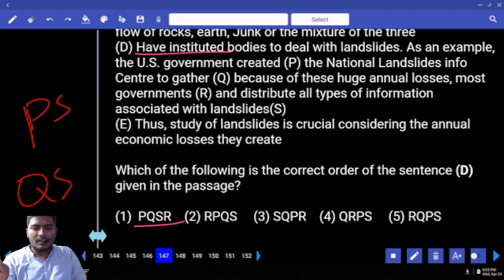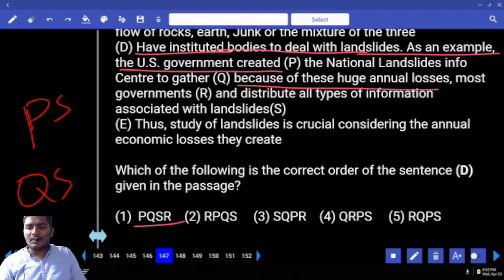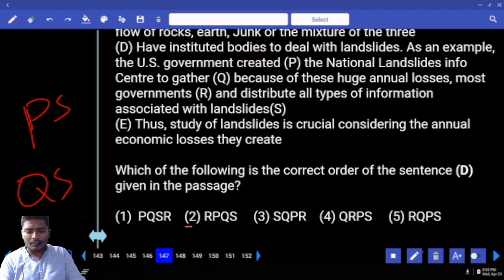PQSR. Okay, starting with this. Have instituted bodies to deal with landslides. As an example, the US government created because of these huge annual losses. Is that meaningful? No. Let us check with RPQS.